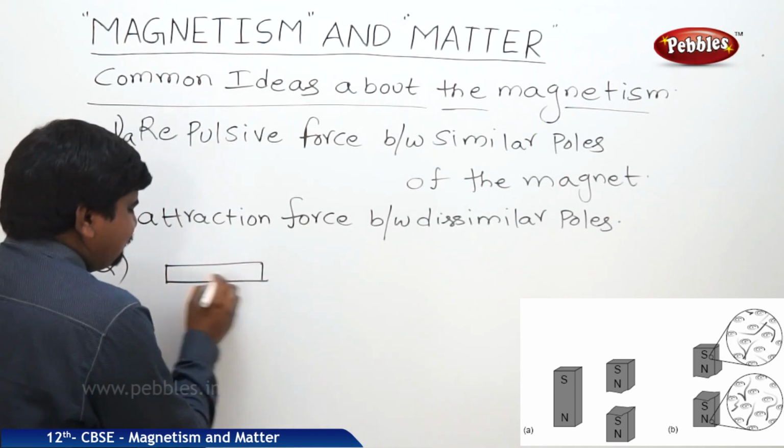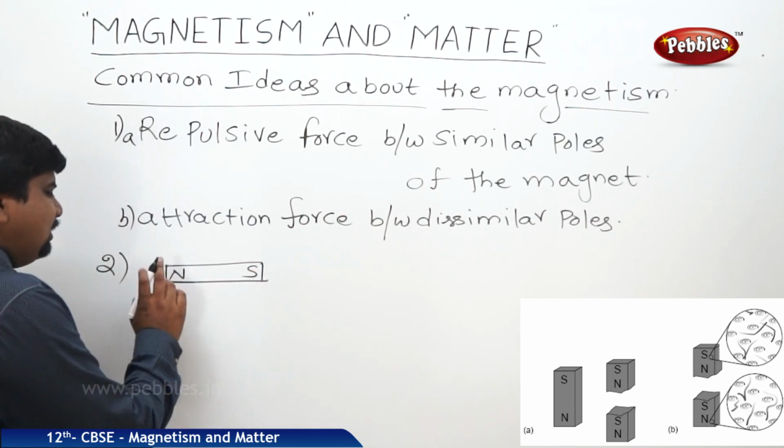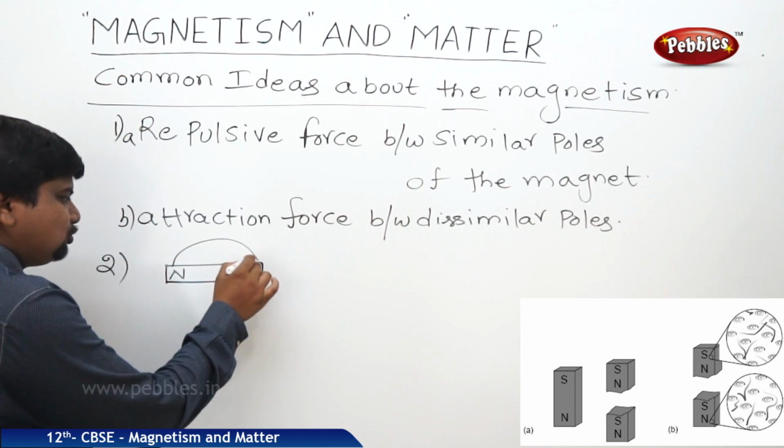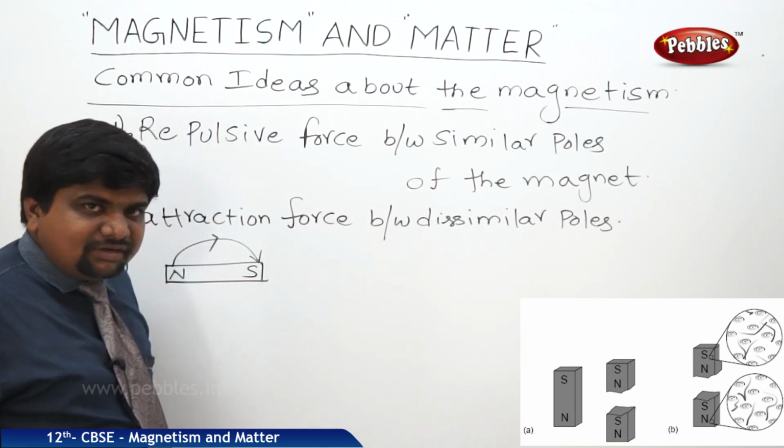Suppose the explanation for this concept is like this. Suppose it is a bar magnet of finite width having north and south poles. Two poles should be there, and the magnetic field aligns from north to south.